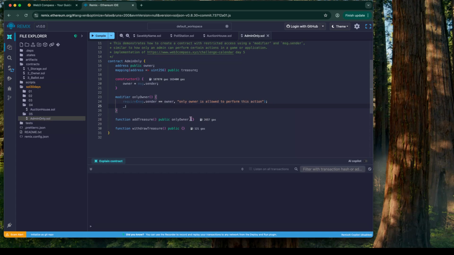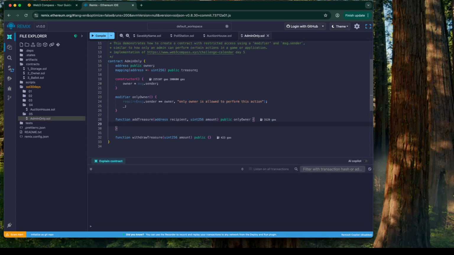Alright, the next thing is when we do add treasure, we want only owner to be able to call it and specify both the recipient and the amount. So address recipient, and uint256 amount. And for withdrawal, we only want uint256 amount, and it is expected to be called by the recipient.